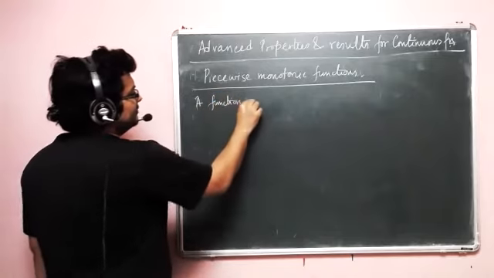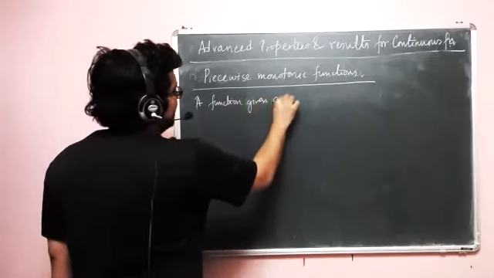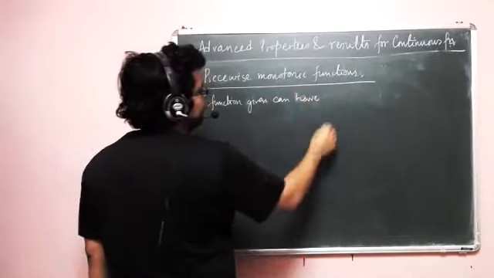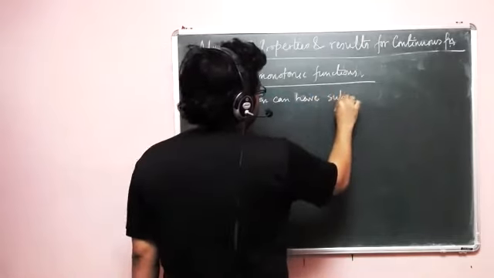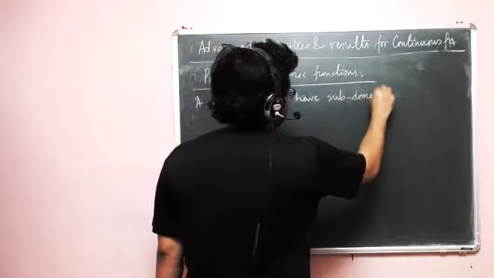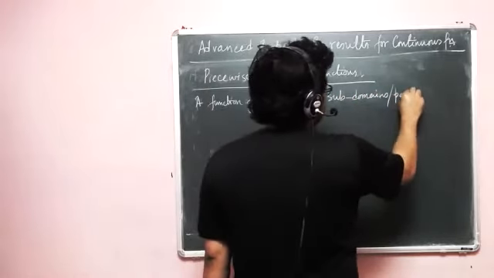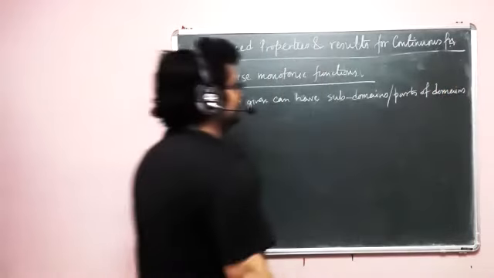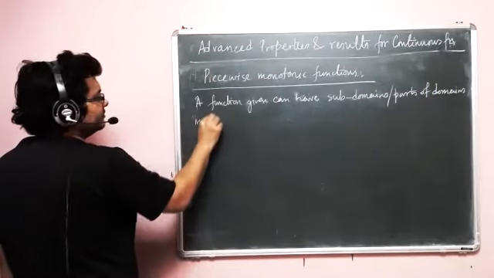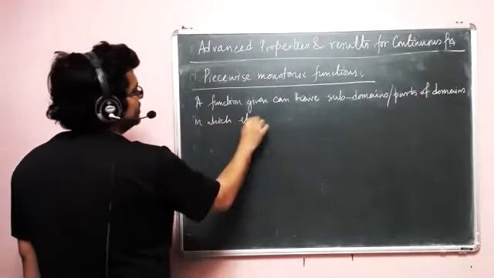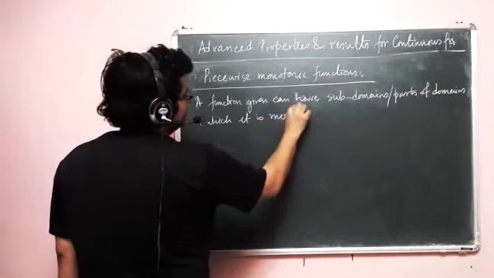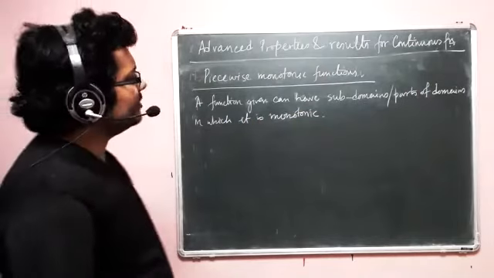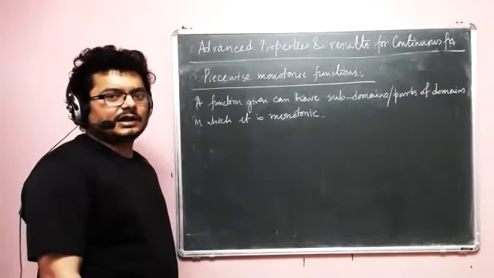What this basically means is that a given function can have subdomains, or parts of domains, in which it is monotonic, because the definition of the concept of monotonicity itself doesn't say anything about what that interval is.